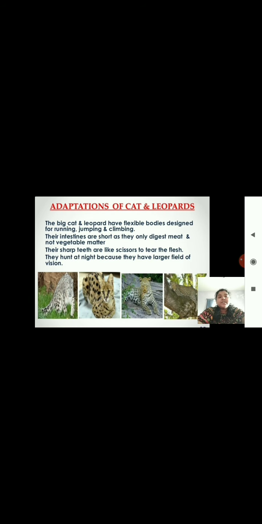Next is adaptations of cat and leopard. Big cats and leopards have flexible bodies designed for running, jumping, and climbing. Their intestines are short as they only digest meat and not vegetable matter. Their sharp teeth are like scissors to tear the flesh. They hunt at night because they have a larger field of vision. You can see the examples over there of leopard, cats, cheetah.